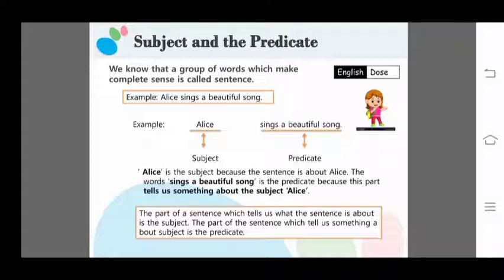The part of a sentence which tells us what the sentence is about is the subject. The part of the sentence which tells us something about the subject is the predicate. So it is clear that the part of the sentence which does the action is called the subject, and the part of the sentence which tells us about the subject is called the predicate. Let's move.